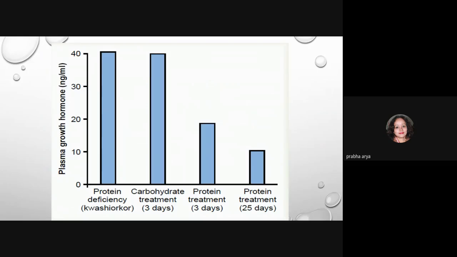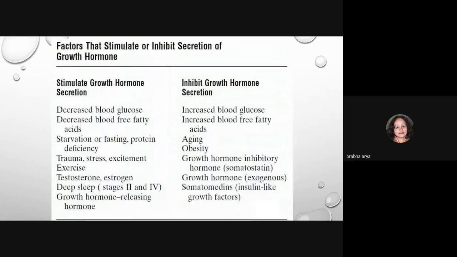When you give carbohydrate only, this will not decrease growth hormone. When the child is given protein treatment for 3 days, the decrease in growth hormone occurs, and if it continues, the decrease continues. So that shows that protein is required for growth.